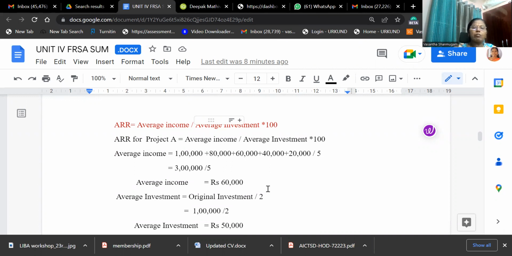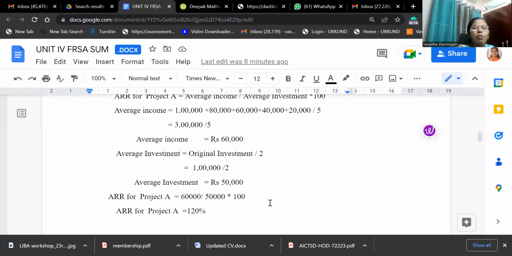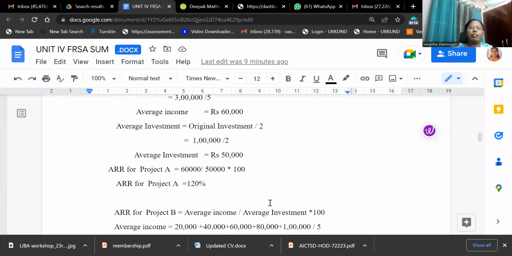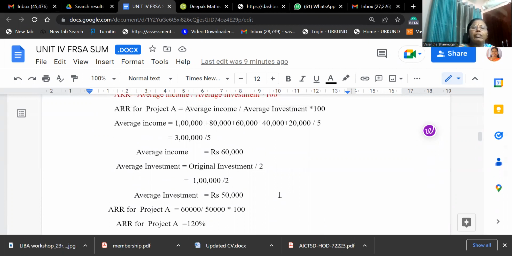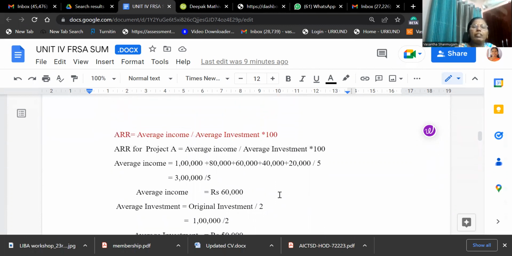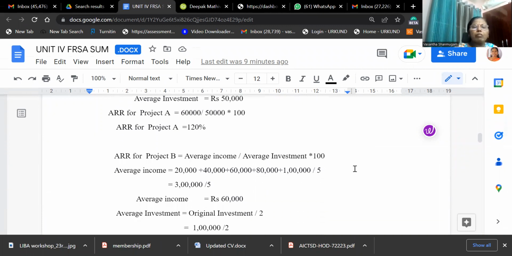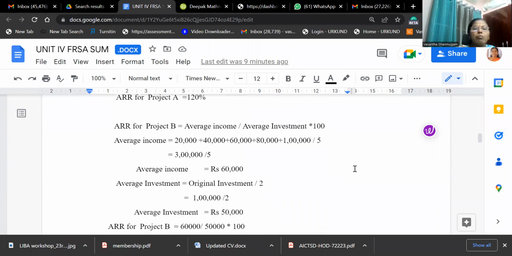Then average investment, original investment divided by 2, so we are getting average investment of 50,000. Now you substitute in the formula: average income divided by average investment into 100.